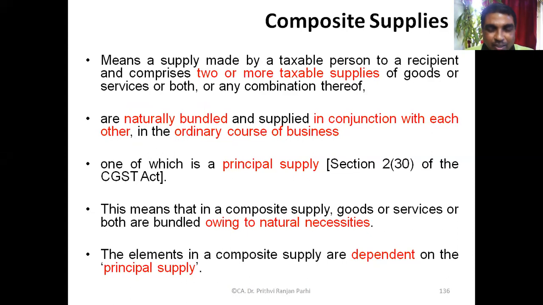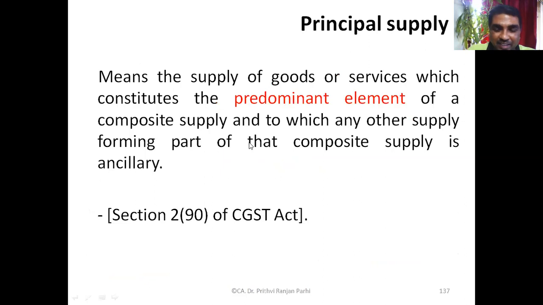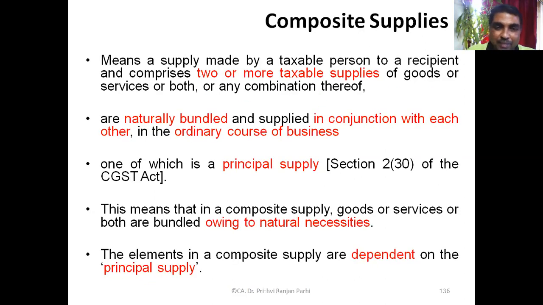This means that in a composite supply, goods or services, or both, are bundled owing to natural necessities. It's a natural necessity to bundle them. The elements in a composite supply are dependent on the principal supply, so it will be taxed as per the principal supply. All that we have to find out is whether they are naturally bundled or not. If they are naturally bundled, then we have to treat it like the principal supply.